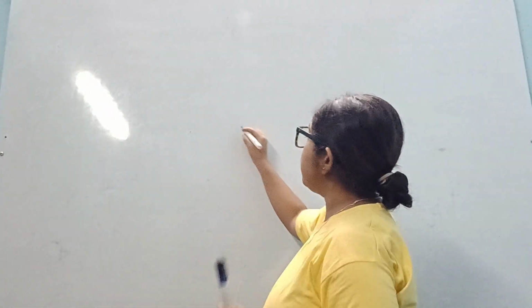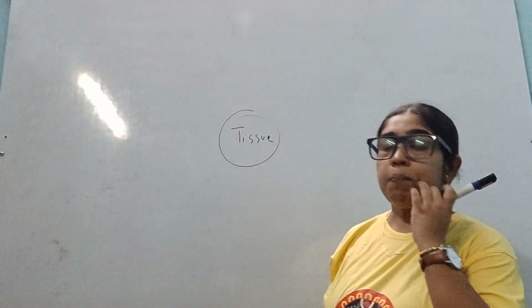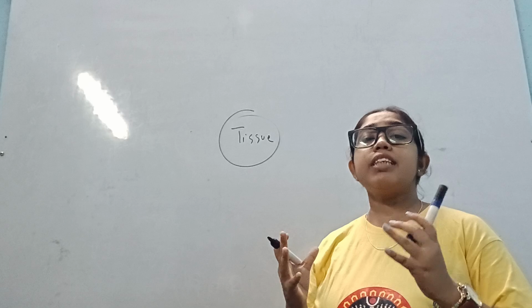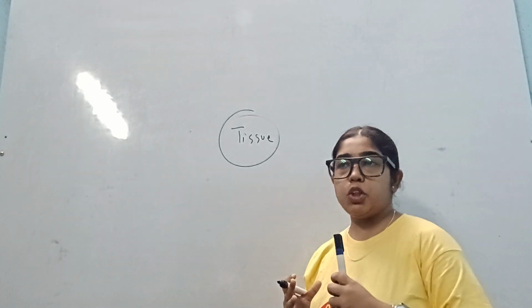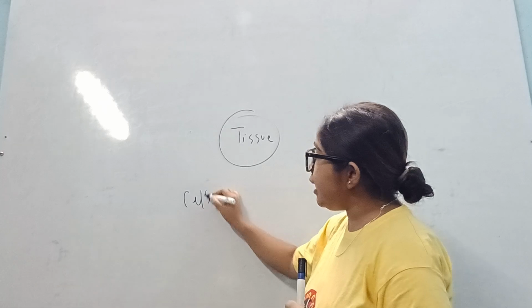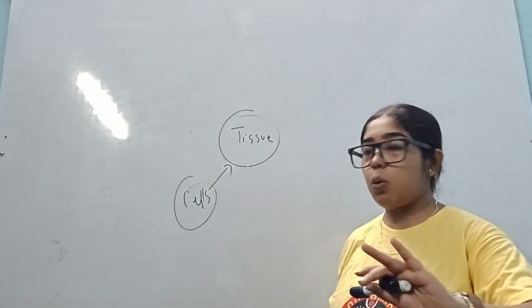Okay, so if you see, tissue is nothing but, as in the previous video, a lot of cells together make up tissue. Suppose there are many cells together, they will make up tissue, which is nothing new to us.